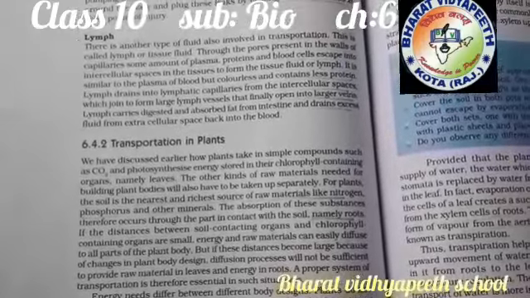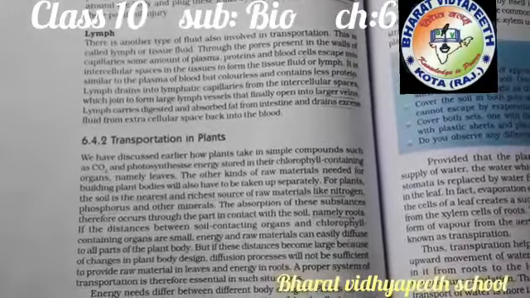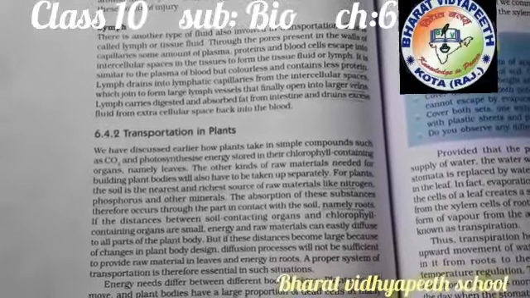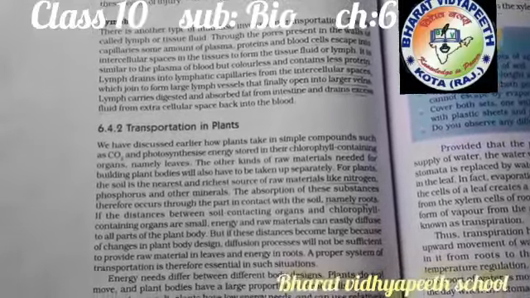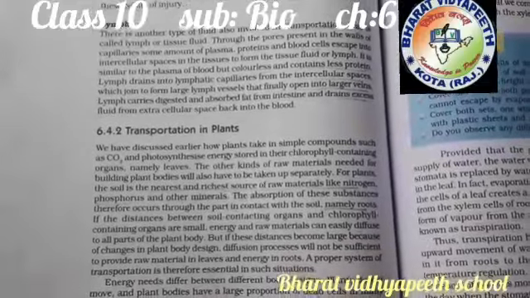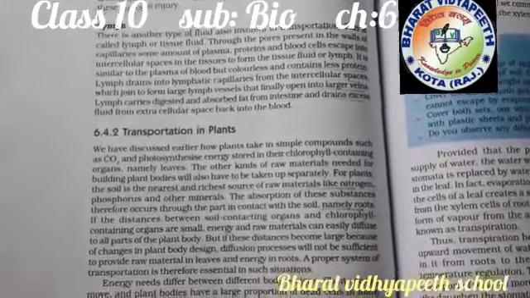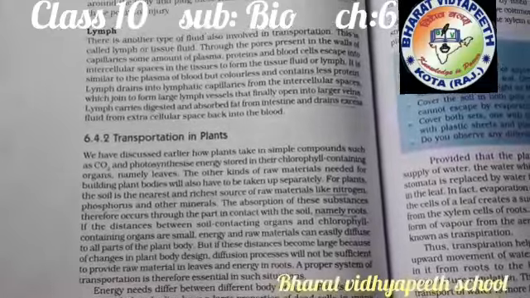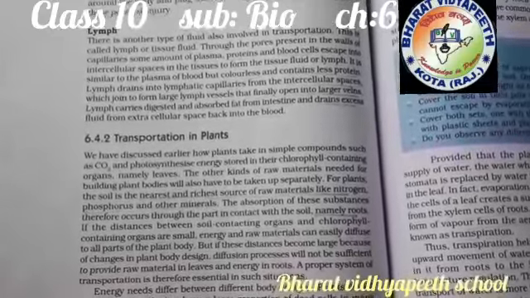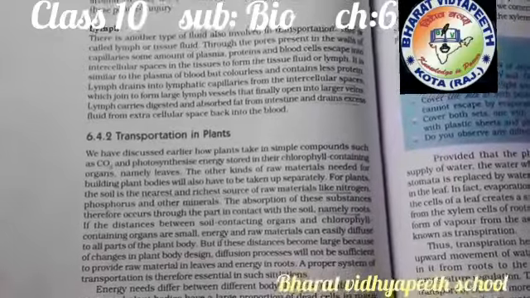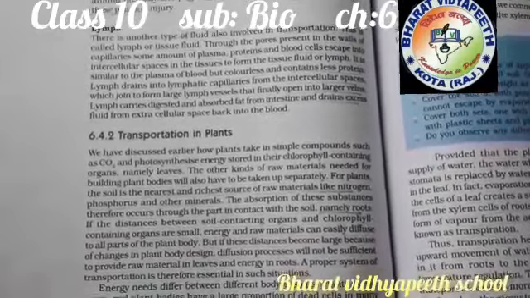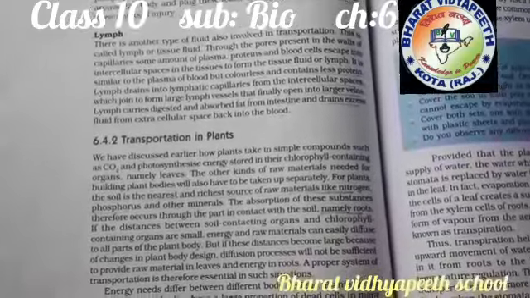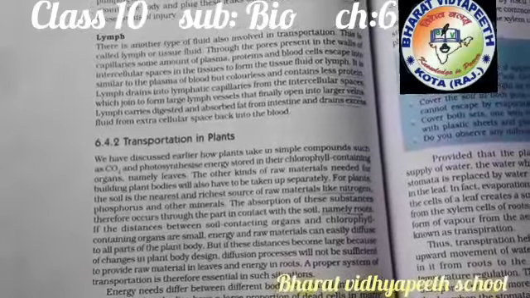It works like the plasma part of the blood and is similar to that part of the blood. It consists of plasma proteins and blood cells, which help the tissue and cover the intercellular spaces of the different tissues. It is like the plasma of the blood, mainly colorless, and contains less protein than the plasma.